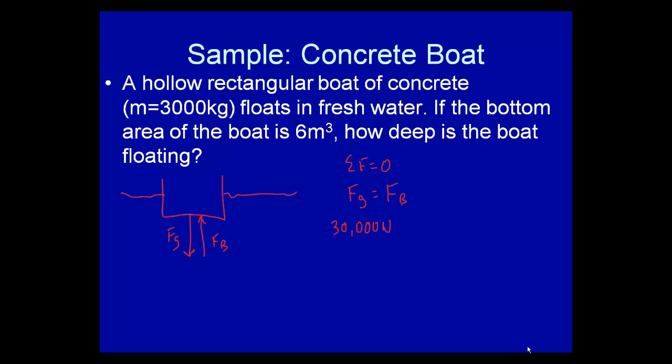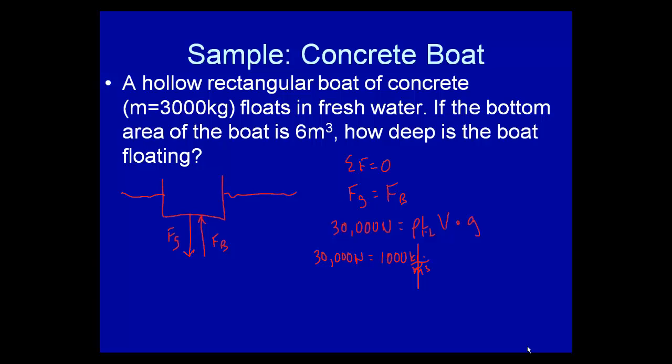Now, we know Fg is 30,000 newtons, 3,000 kilograms times 10 meters per second squared. That's equal to the density of the fluid times the volume times g. So 30,000 newtons is equal to the density of the fluid, which is 1,000 kilograms per meter cubed.